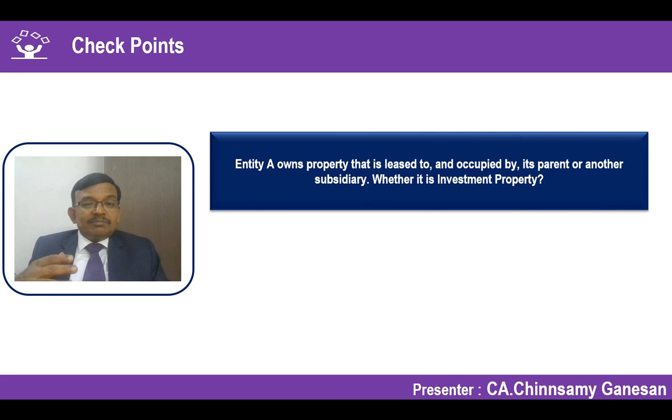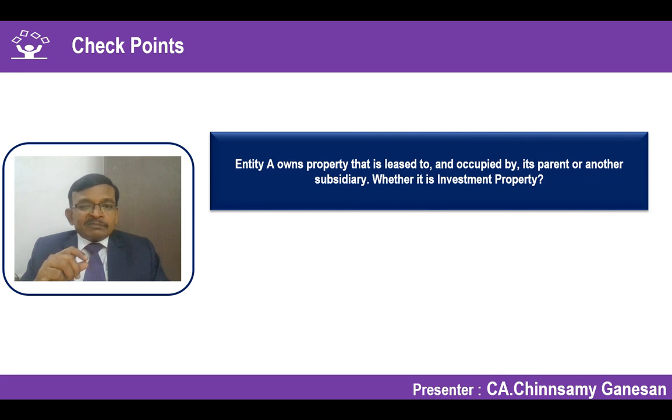For the parent, because it has let out on hire, the property is held for earning rentals by giving it to the subsidiary. So in the standalone financial statement of the parent, it is not owner occupied property, that portion which has been given to the subsidiary. That portion will be treated as an investment property in the standalone financial statement of the parent.